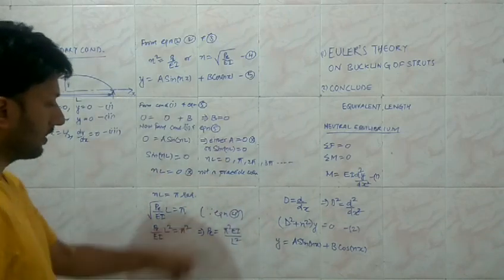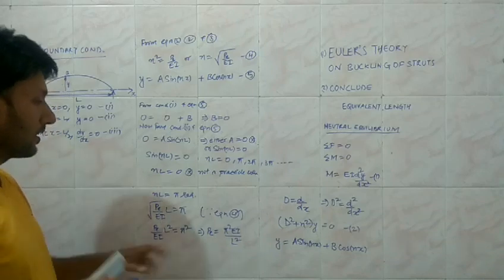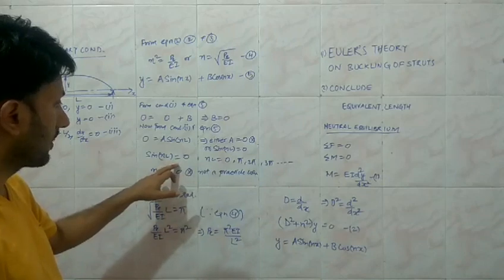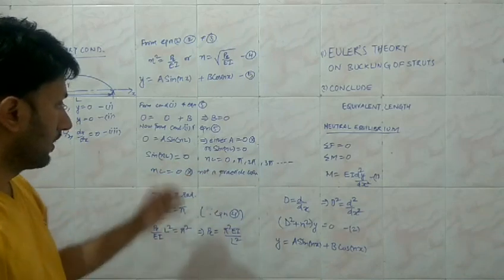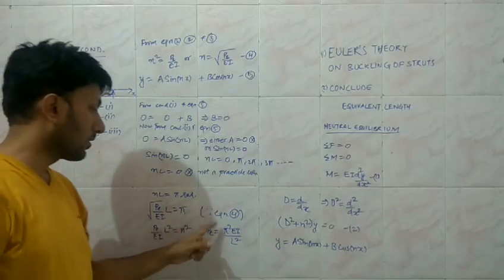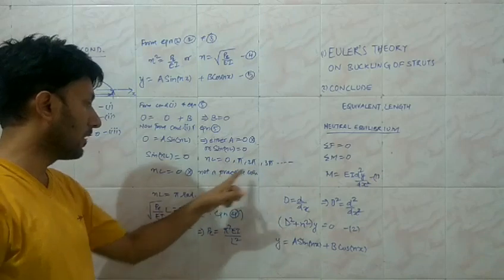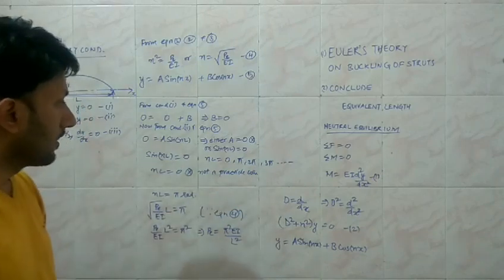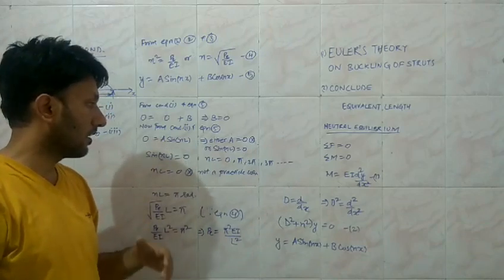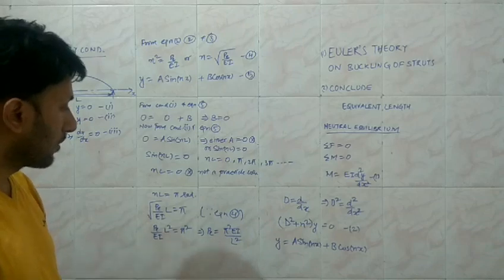So this is the limiting value of the load in case when the column's both ends are pinned. Another condition is when the angle value in radians is 2 pi. Obviously in that case the load is going to be multiplied by the factor 4, and for the next condition it is going to be multiplied by the factor 9, and the load is obviously going to be increased for the subsequent conditions by a large amount.